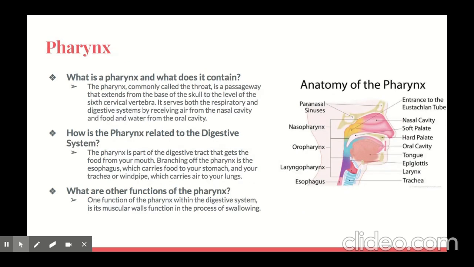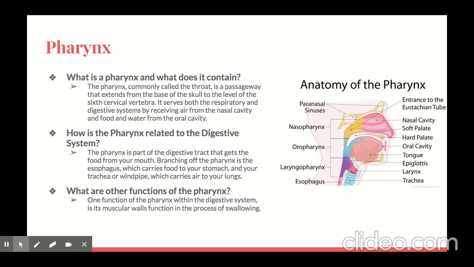The pharynx. What is the pharynx and what does it contain? The pharynx, commonly called the throat, is a passageway that extends from the base of the skull to the level of the sixth cervical vertebra. It serves both the respiratory and the digestive systems by receiving air from the nasal cavity and food and water from the oral cavity. How is the pharynx related to the digestive system?